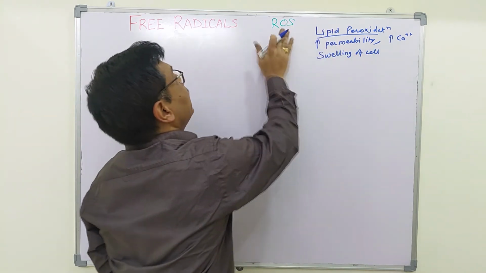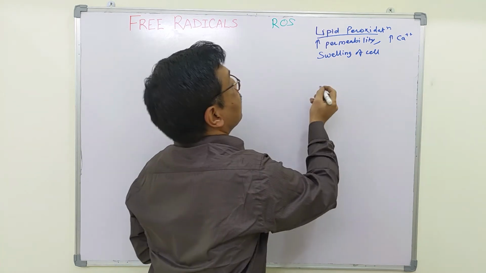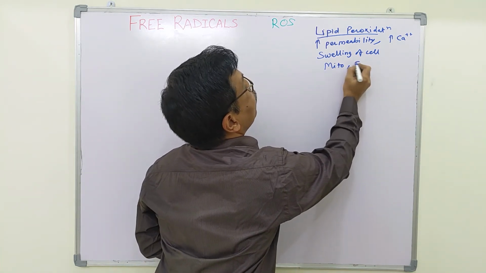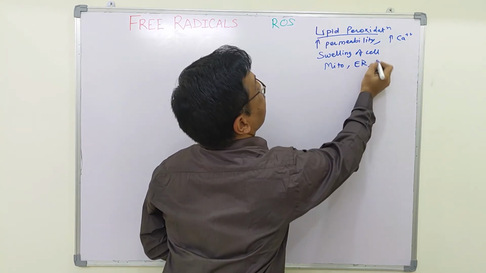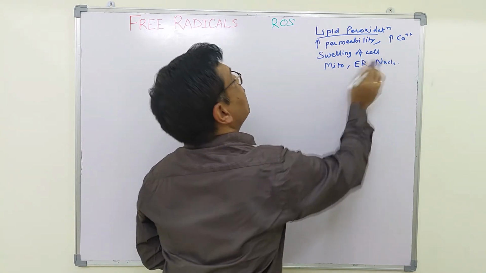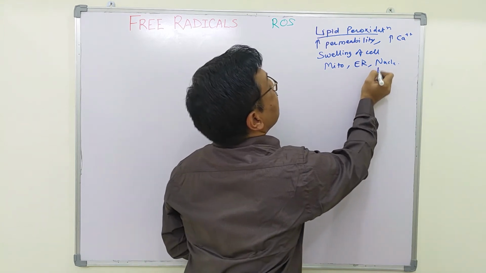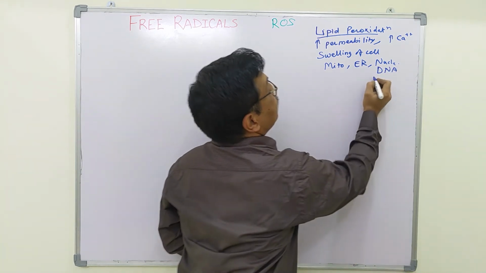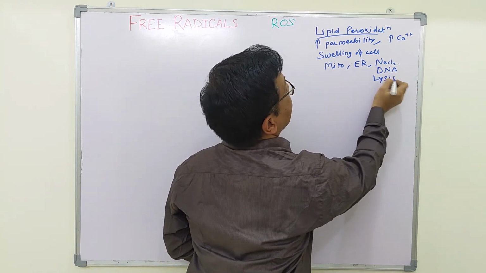Then this reactive oxygen species will attack the mitochondria, endoplasmic reticulum, and finally the nucleus. These membranes are attacked, thereby DNA is attacked, and ultimately it will lead to lysis of the cell and cell death.